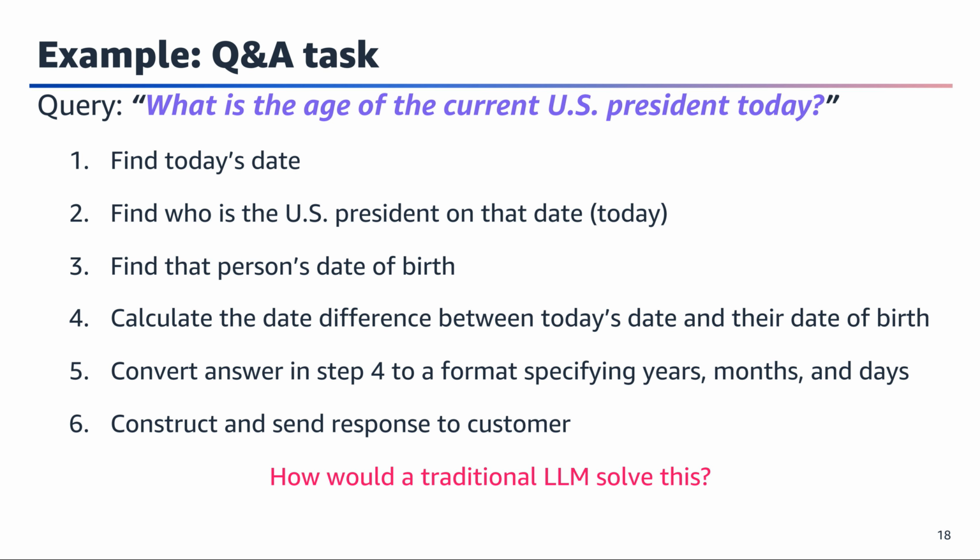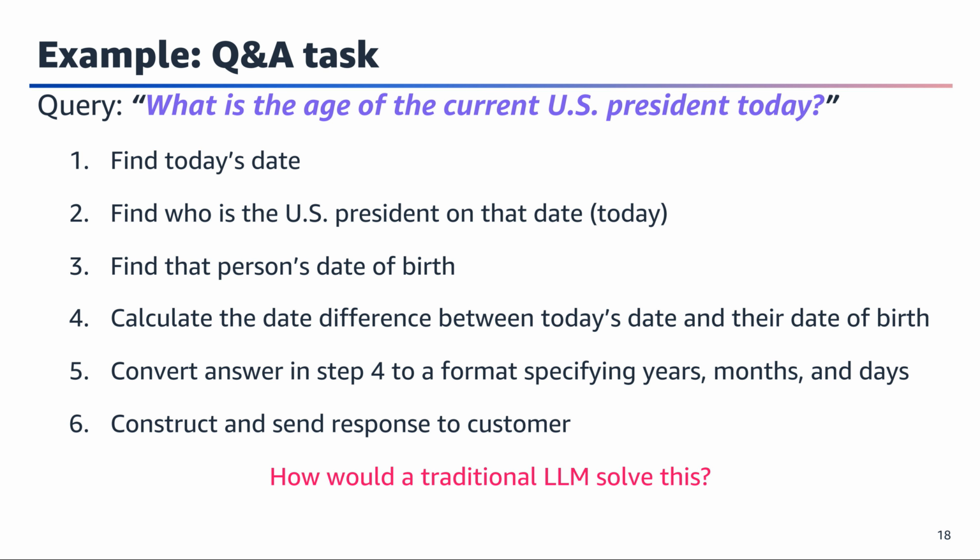Now that we've examined LangChain agents, let's explore how agentic workflows function in practice. An agentic workflow represents the structured process through which AI agents operate to accomplish tasks. Consider an example question and answering task where the question is, what is the age of the current U.S. president today? This requires several sequential reasoning steps.